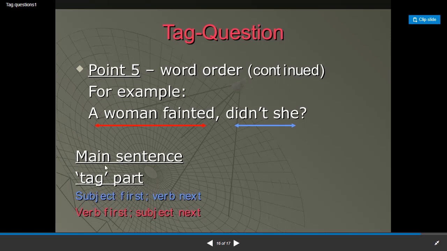So, in the main sentence, we have the subject first, then the verb. In the tag part, the verb first and the subject next.